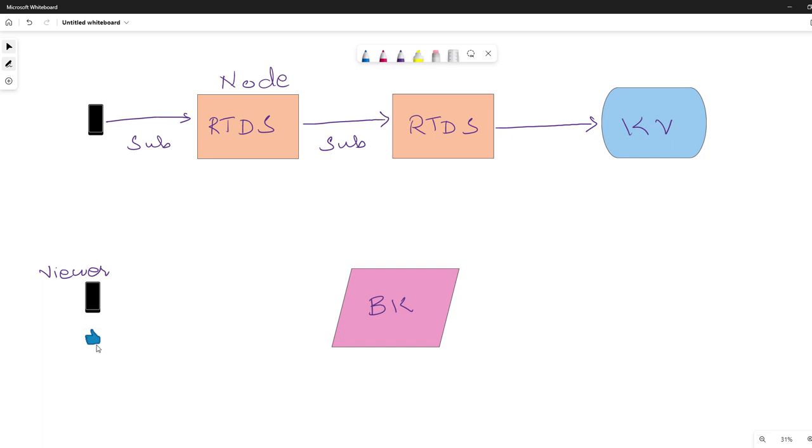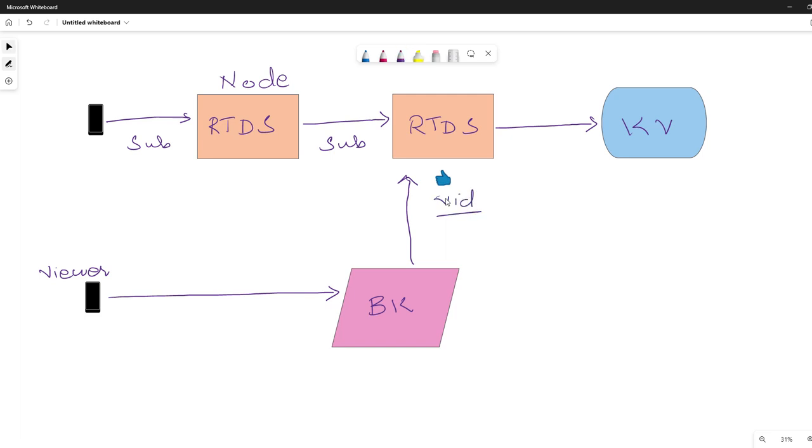This like is transferred to the backend, and then the backend transfers it to the real-time dispatcher. So this like arrives at the real-time dispatcher. Now this like has the information of the video, for example, the video ID.